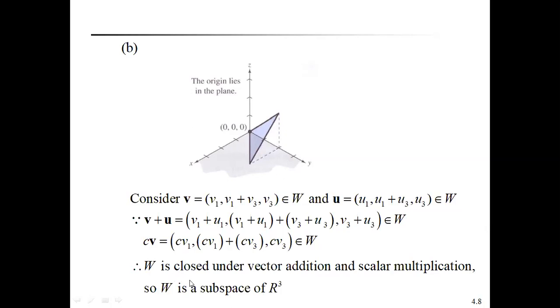Then we say that W is a subspace of R cube. This is a very, very important example. You have to understand.